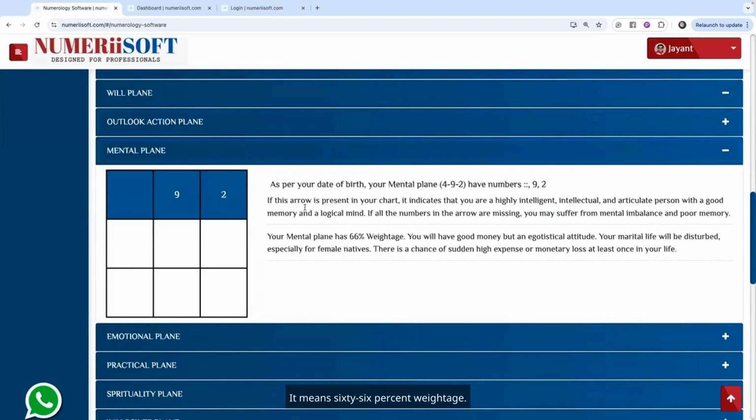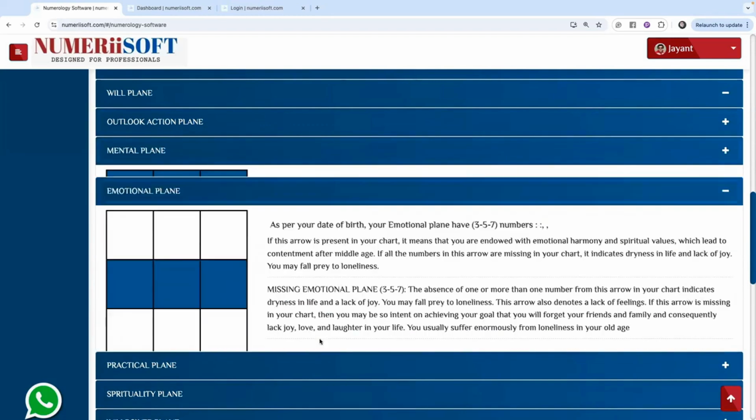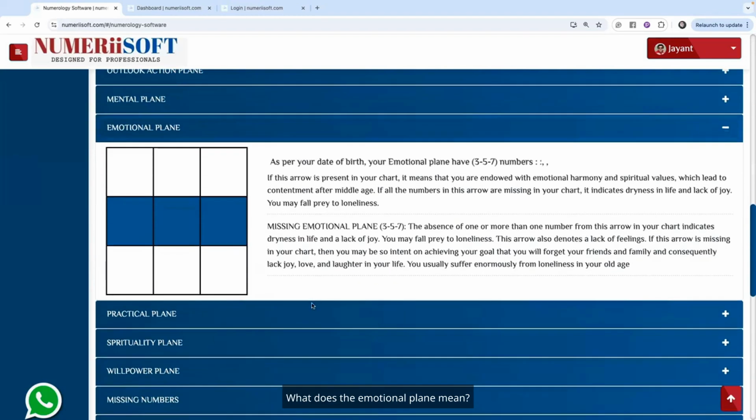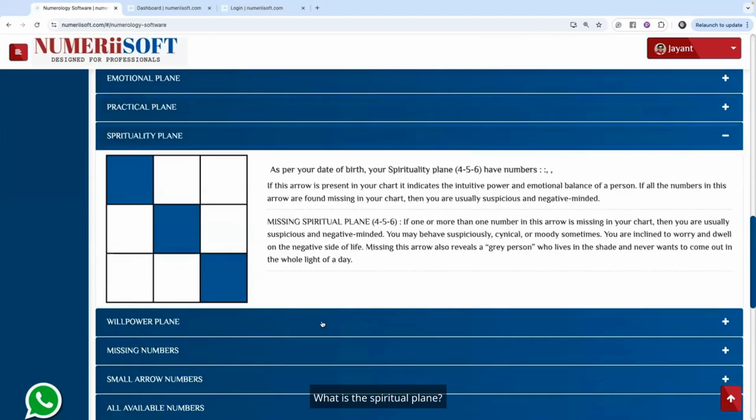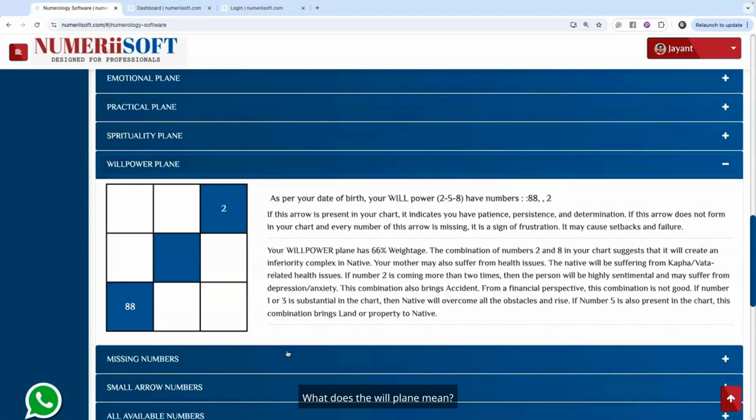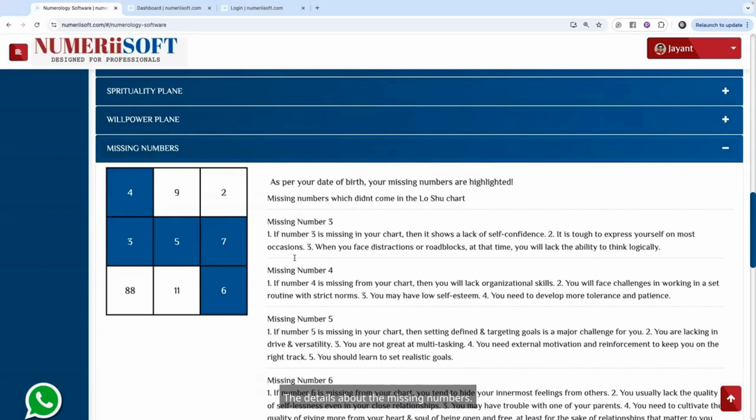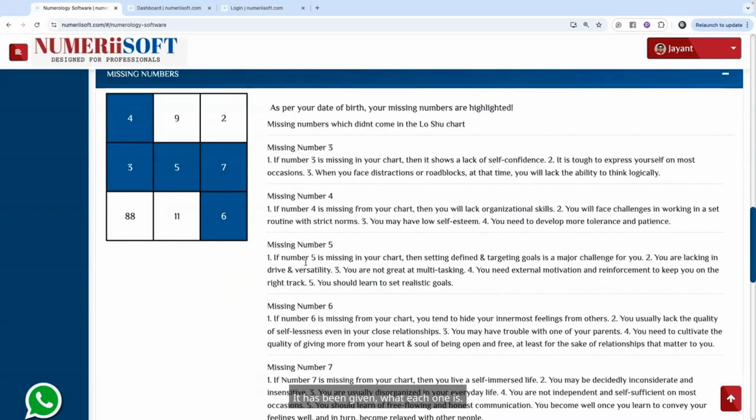It means 66% weightage. So, what does the emotional plane mean? What does the practical plane mean? What is the spiritual plane? What does the will plane mean? The details about the missing numbers have been given, what each one is. What does a missing number mean?